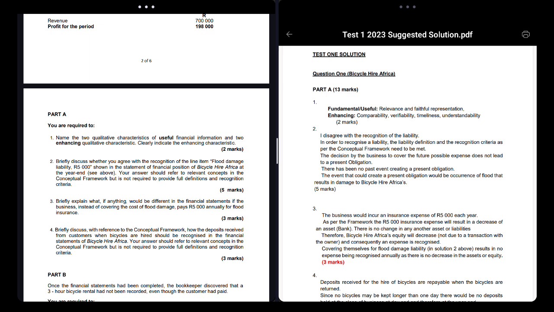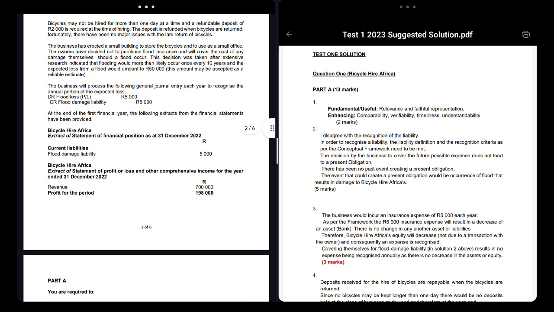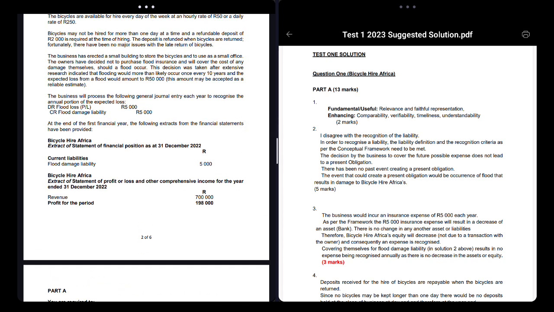So let's see. If you really think about what the business has done here, they're saying that in 10 years' time, or anywhere within the 10 years, we're going to have damage to our building or our shop that costs 50,000.